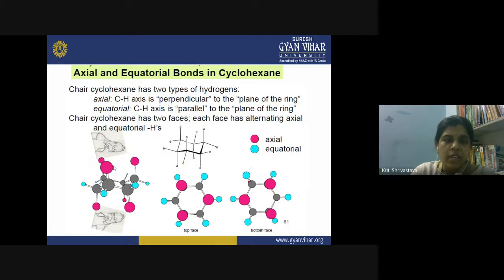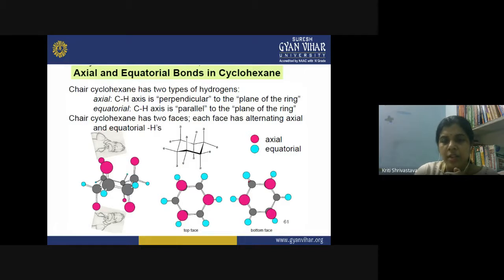If you see these big pink circles, they are the axial hydrogens, and the blue circles are the equatorial hydrogens. So of all the axial hydrogens, three are above and three are below. All the axial hydrogens are not pointed in only one direction of the molecule. Otherwise, what will happen? They will repel each other, and there will be a lot of steric hindrance. So to avoid that steric hindrance, on each alternating carbon atom, one hydrogen is above and one hydrogen is below. So we have an alternate arrangement of these axial hydrogens.